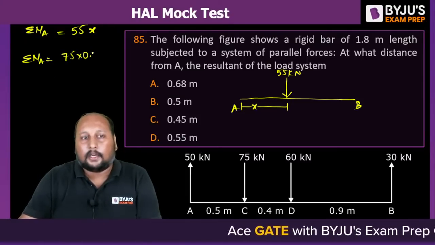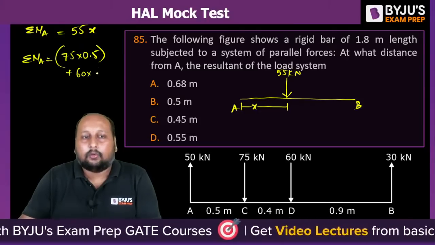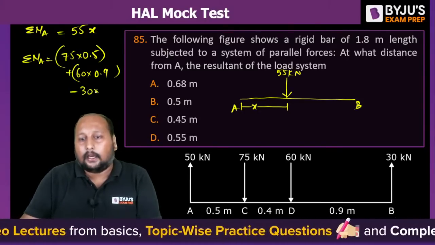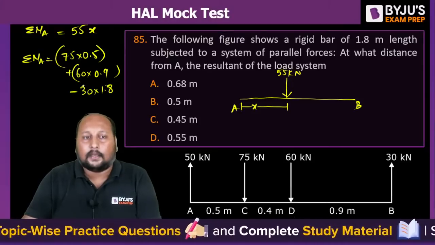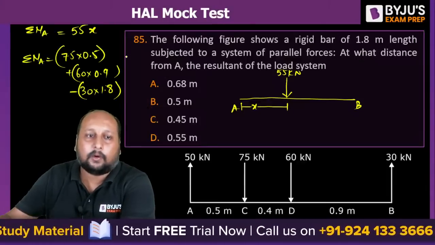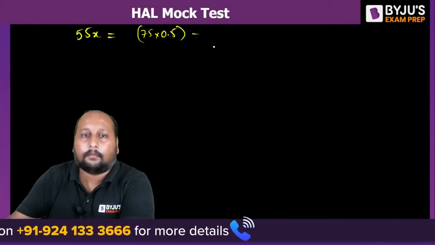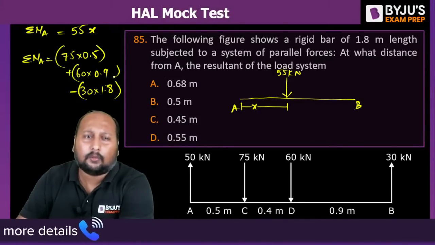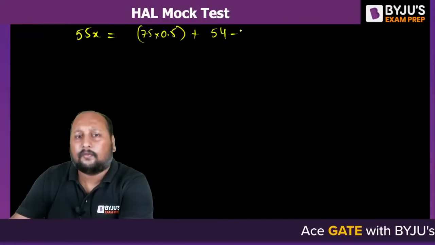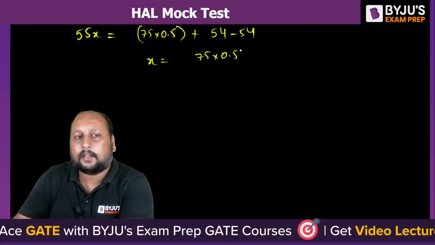75 into 0.5, this is clockwise. 60 into 0.9 clockwise, minus 30 into 1.8 anti-clockwise. So let us calculate. 55x is equal to 75 into 0.5 plus 60 into 0.9, which is 54. This is also 54, so this gets cancelled out. So x is equal to 75 into 0.5 by 55.